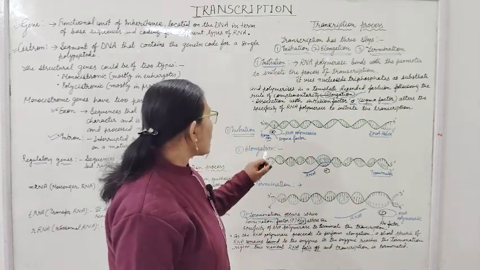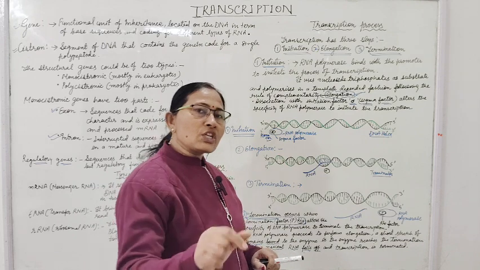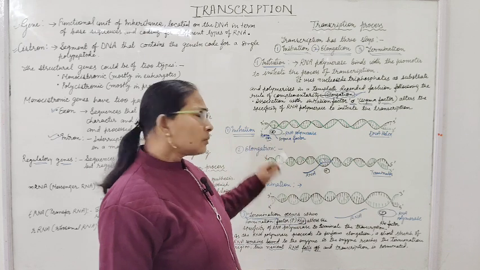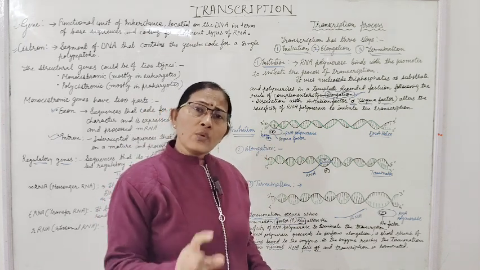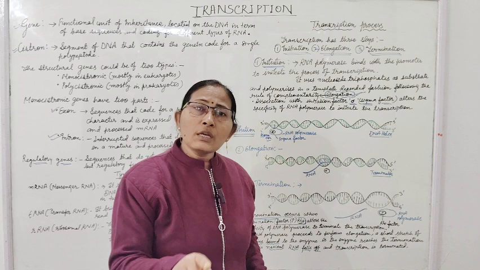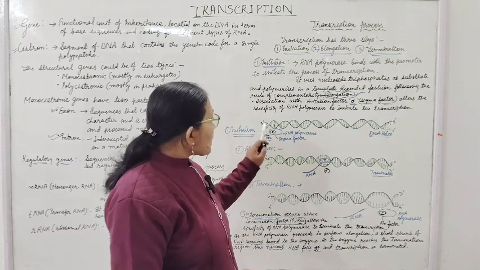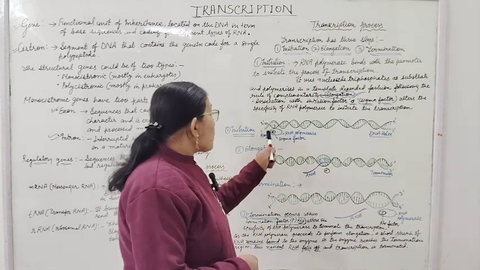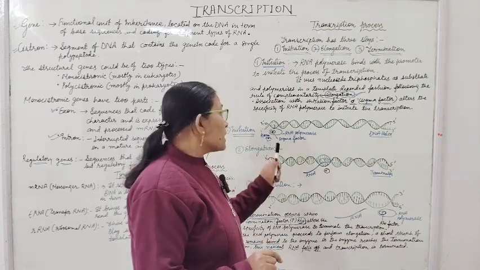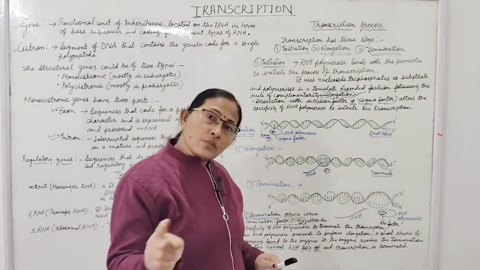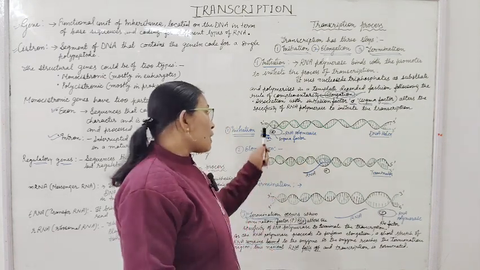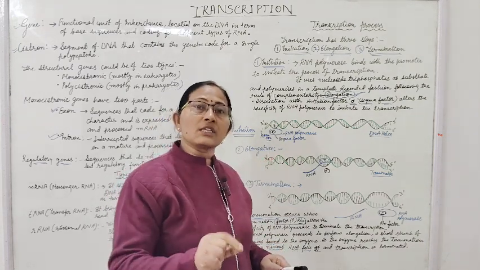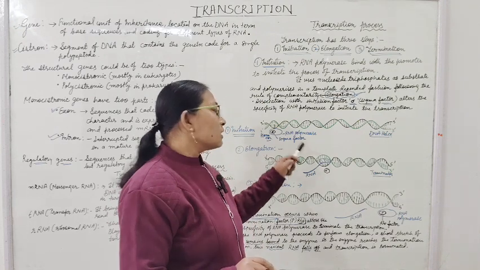If we see in this diagram, the 3' end of the template strand contains the promoter sequence. Where will the promoter sequence be? On that position only the RNA polymerase enzyme binds. So after the binding of the RNA polymerase enzyme to the promoter site, always present on the 3' end of the template. And which segment will be the template? The one where the promoter will be present. For transcription, the promoter is the region to bind the RNA polymerase.